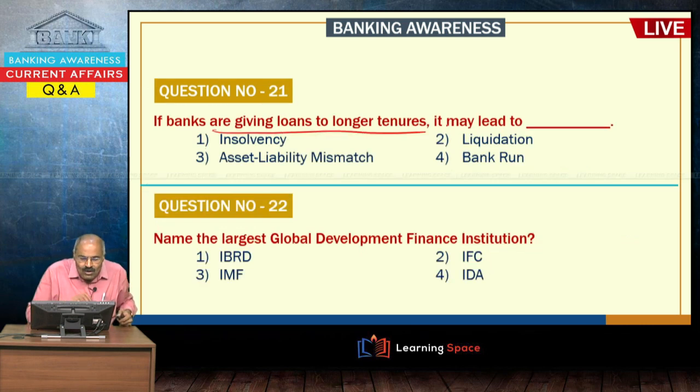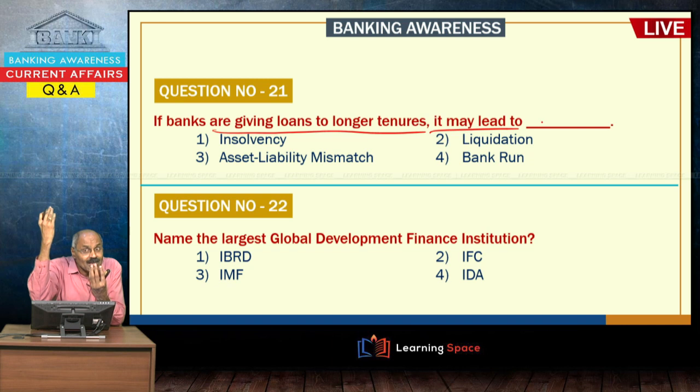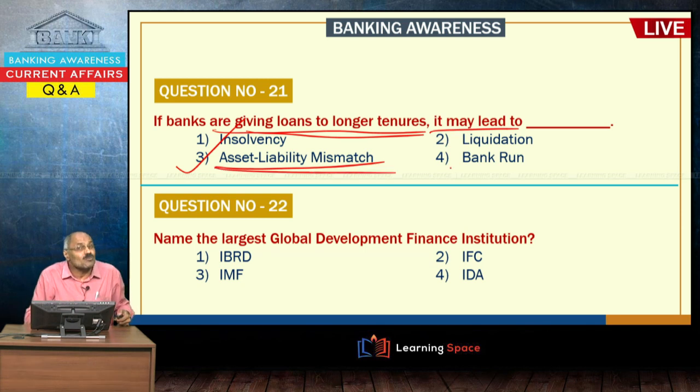If banks are giving loans for longer tenures, then you see, the banks' maximum fixed deposit tenure is 10 years, but banks are giving loans up to 40 years, let us assume. Bank loan is up to 40 years, whereas its deposits' maximum period is 10 years. Then what will happen? Asset liability mismatch will happen. Assets means loans in the banking system. Liabilities means deposits in the banking system. So, if banks are giving loans for longer tenures, it may lead to asset liability mismatch.